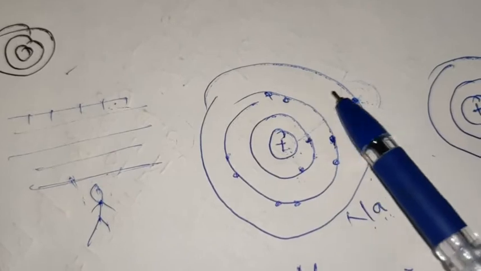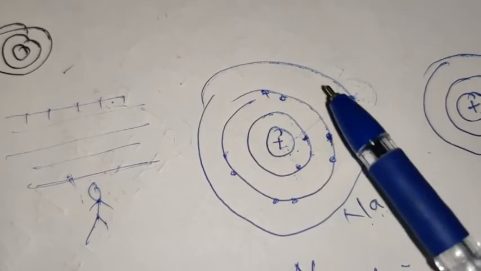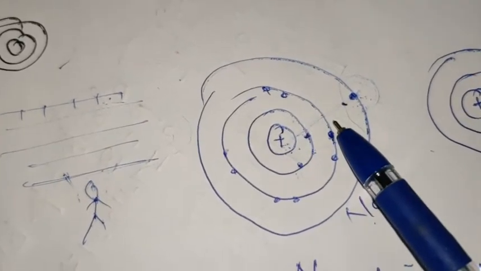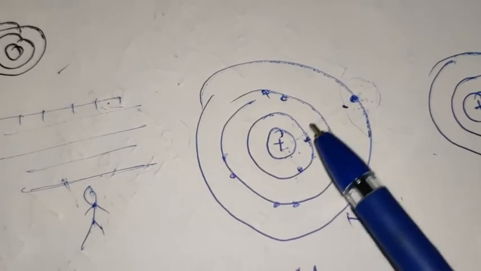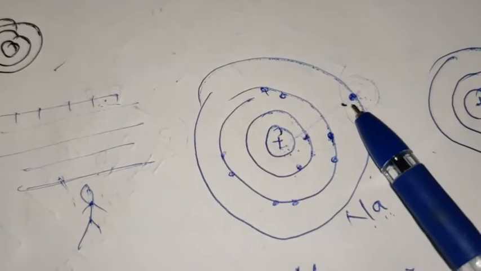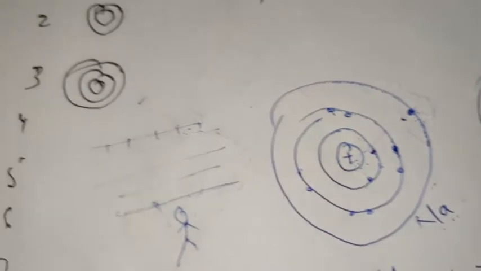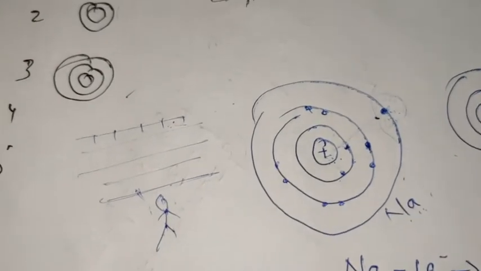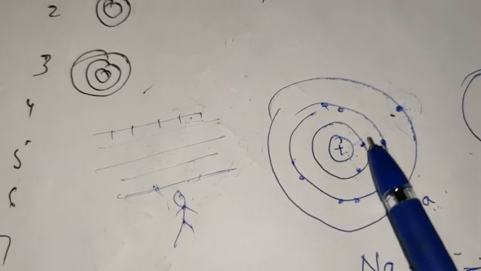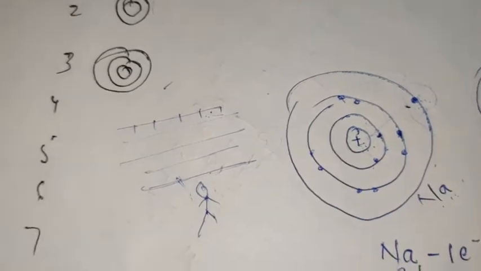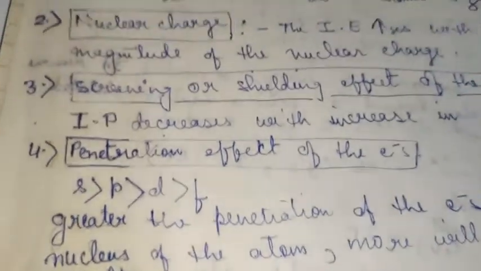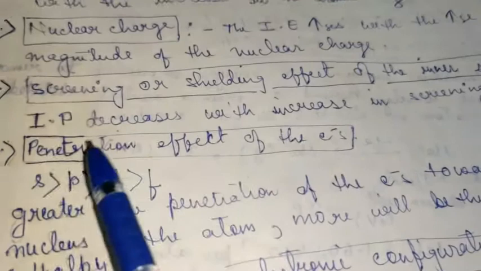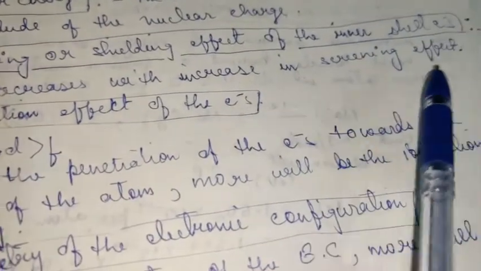And screening effect increases due to increase in the number of shells and the number of electrons present in between the nucleus and the valence shell. So obviously you can conclude, when the screening effect increases, the IP value will go on decreasing. Okay, here it is mentioned: IP decreases with increase in screening effect.